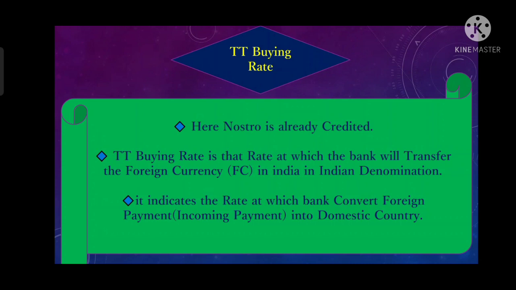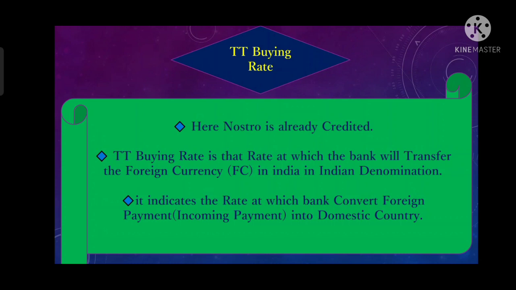Or in simple words, the TT buying rate is the rate applied by the bank to convert the incoming payment, the payment which is coming from abroad, into the domestic country's currency. That is called the TT buying rate.